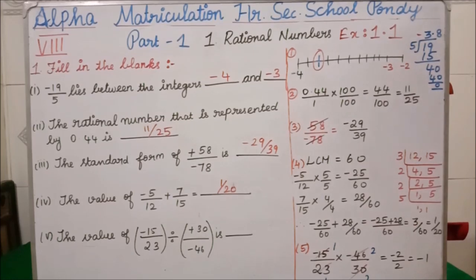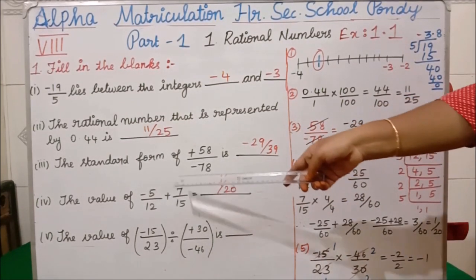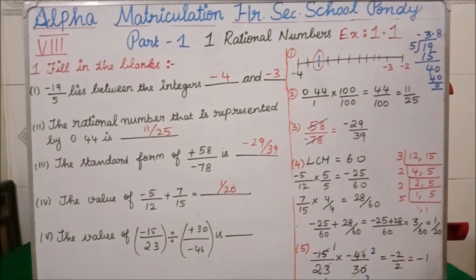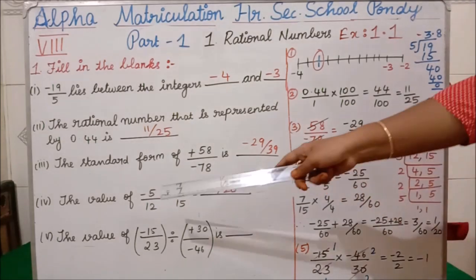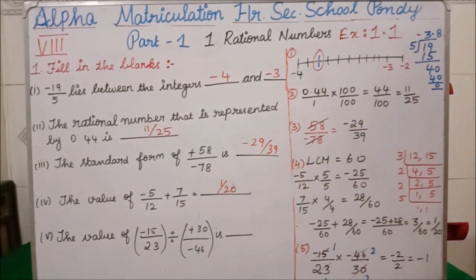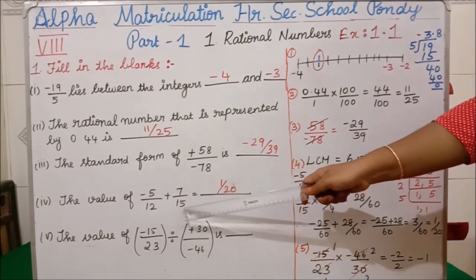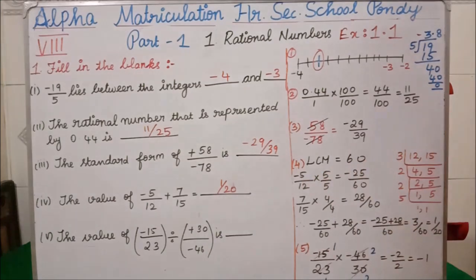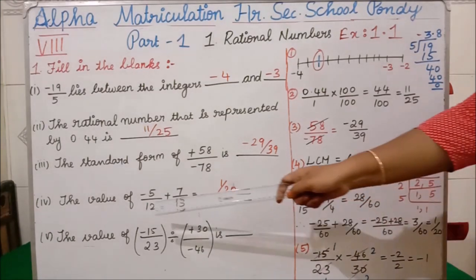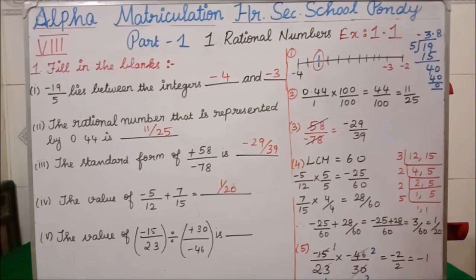Fourth question, the value of -5 by 12 plus 7 by 15. Students, when you are adding two rational numbers, only if the denominator part is the same can you directly add the numerator. But here we are having 12 in the denominator on this side, and on this side we are having 15. So whether both are the same? No, it is not the same. If both the denominators are not the same, what do we have to do? We have to find the LCM.